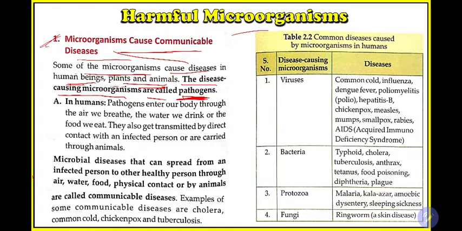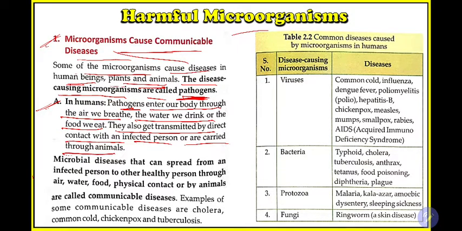First we'll learn how they affect humans. Pathogens means the notorious or disease causing microorganisms. Remember, pathogens enter our body through the air we breathe, the water we drink, or the food we eat. They also get transmitted by direct contact with an infected person or are carried through animals. So what are the different modes of transmission?